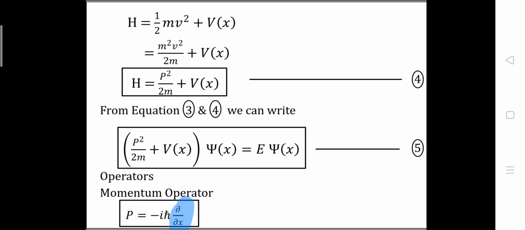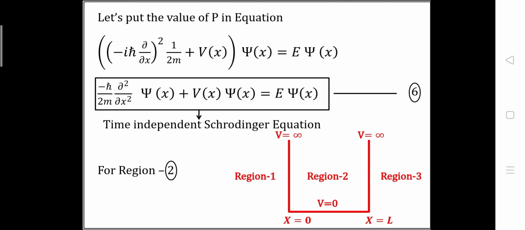Okay, so we will consider p is equal to minus i h cross del by del x only. Now let's put this value of p in equation number 5. So we will get minus i h cross del by del x whole square into 1 upon 2m plus V of x psi of x is equal to E psi of x.